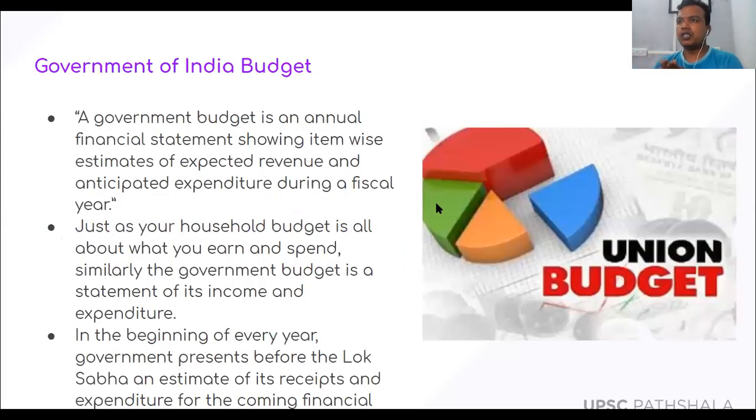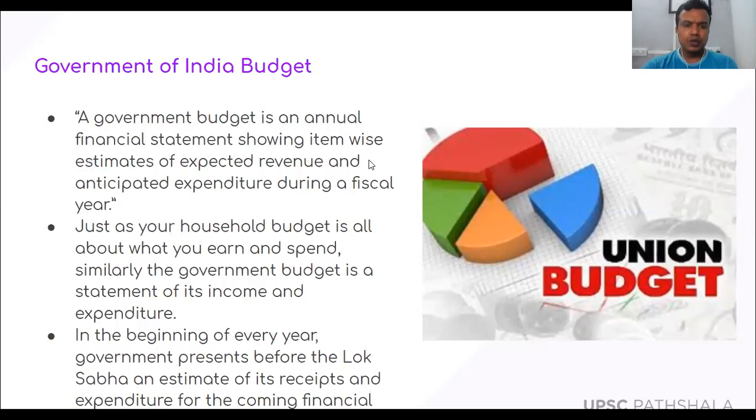We are going to focus more on the budget of the Government of India. A government budget is an annual financial statement showing item-wise estimates of expected revenue and anticipated expenditure during the fiscal year. We have seen in the last class that as per Article 112 of the Indian Constitution, it is important to get the approval of Parliament to pass the budget.